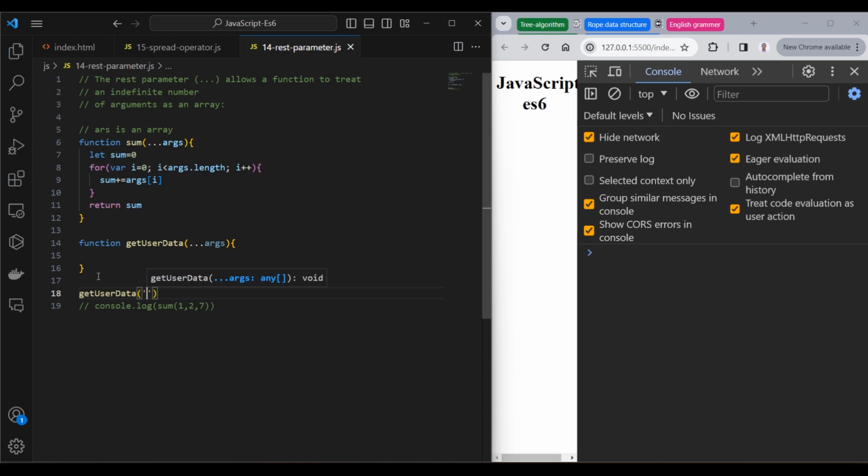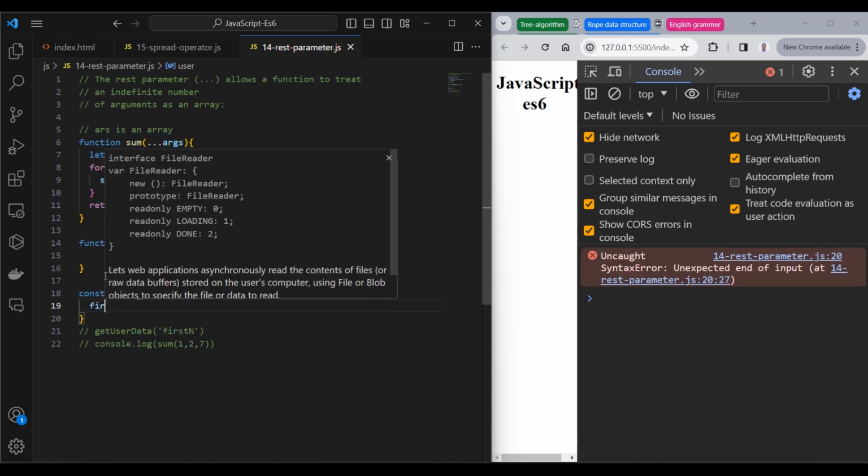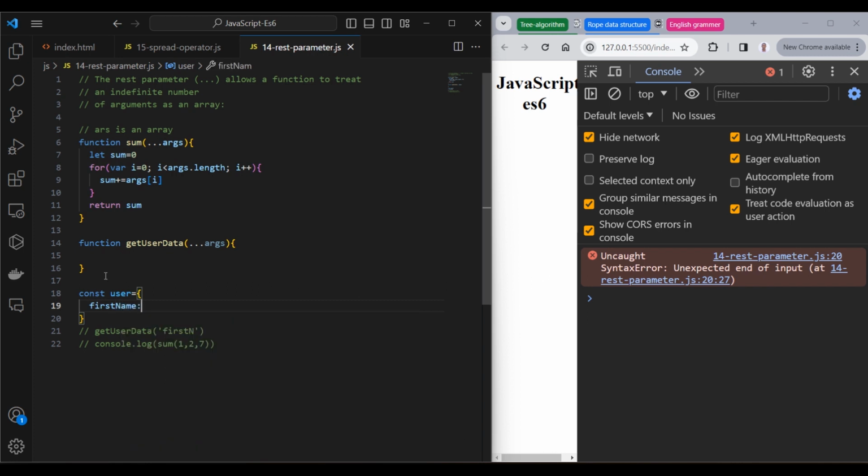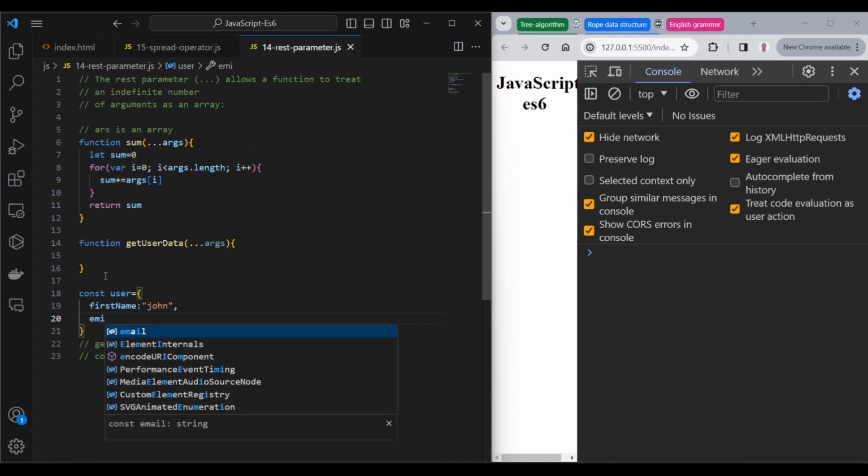We're going to pass here, for example, a first name. Let's first create an object like this. Let's say user, and then it has firstName, John. It has email,